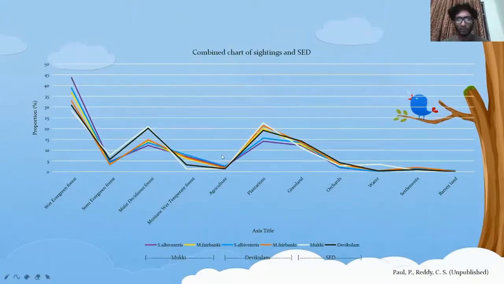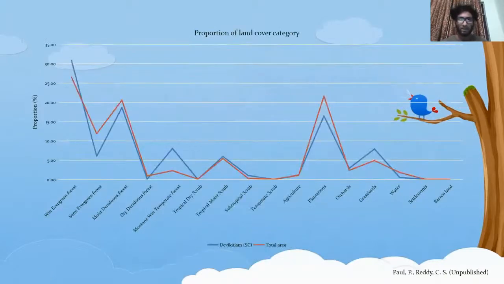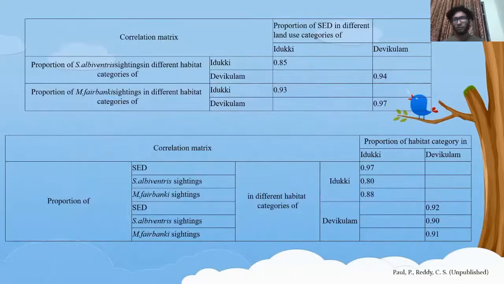You can also compare them. This is for the purpose of seeing if they're correlated or not. And this is the proportion of land cover category, the proportion of area of land cover for each land cover category. And we can compare them to check if the data is biased or not.